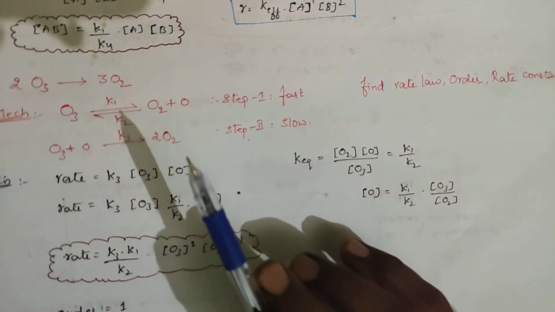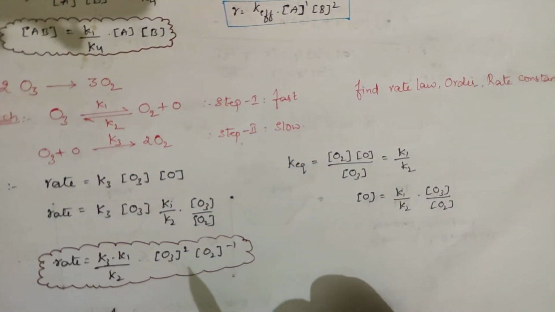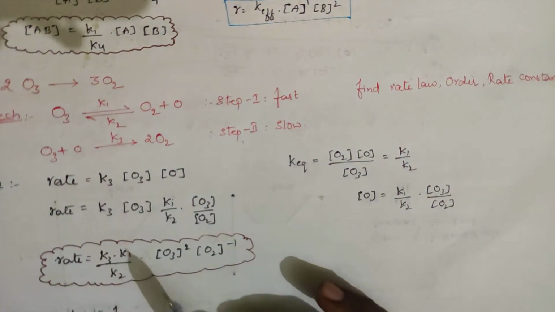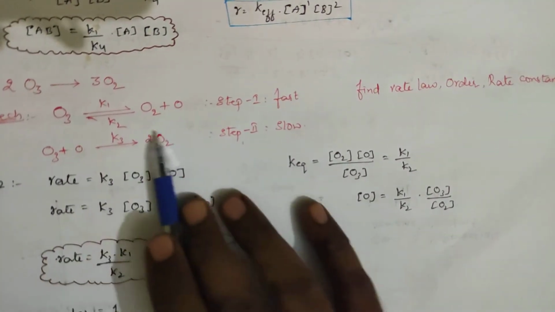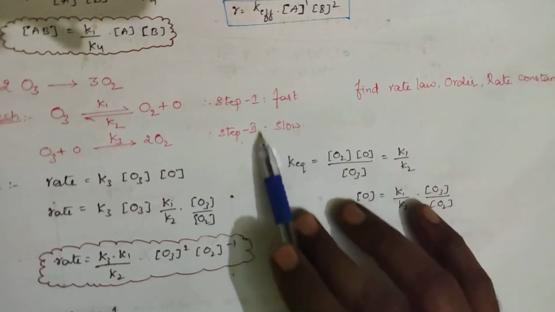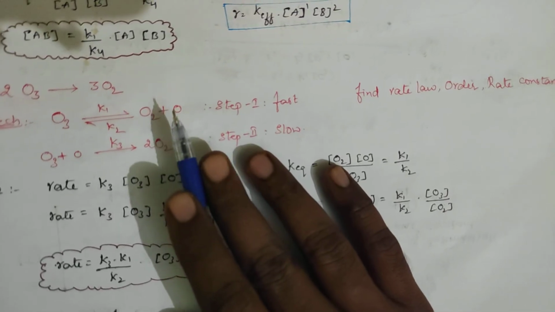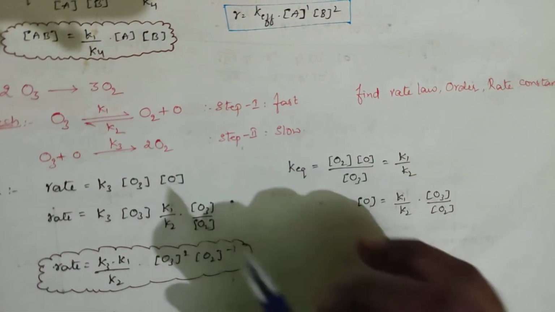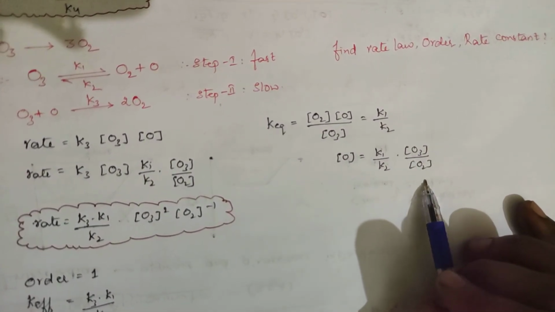Already I have said the intermediate should be either completely on the reactant side or the product side. In this case you are having only 2 steps. There is no other way, because you have got this rate equation from the slow step only. You can't change the slow step. So definitely there is no chance here, and you should accept this. Along with nascent oxygen, you are having oxygen also. So you will be getting the oxygen value as K1 by K2 into O3 concentration by O2.